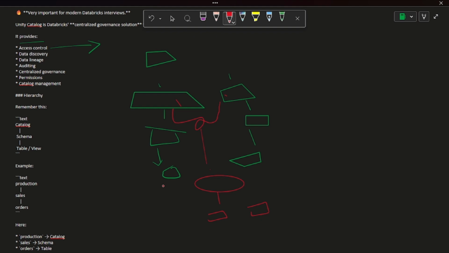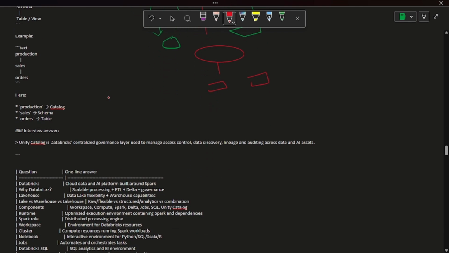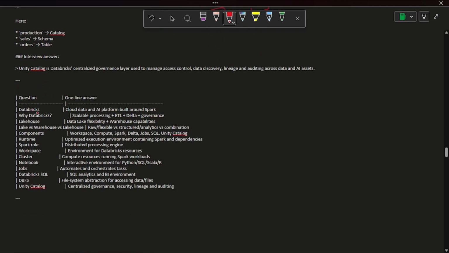So this is how Unity Catalog works. Mainly, Unity Catalog works with a three level namespace: catalog dot schema dot table. So here it will be like production dot sales dot orders.